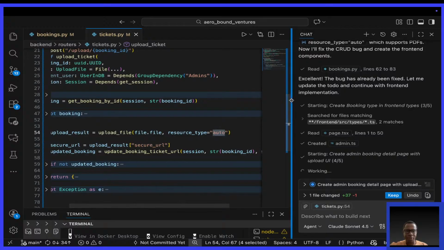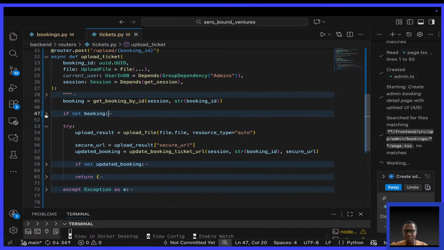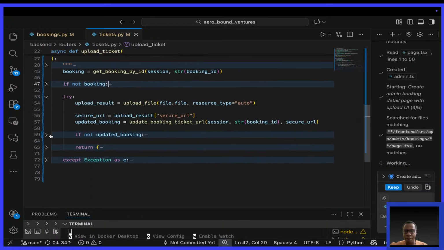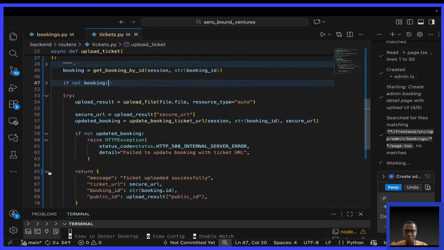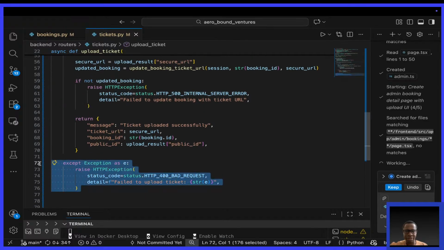On the backend, let me minimize this first of all. Where are we? We need to be able to update that. Even this, there's a better way of doing this. Sometimes I now understand why people work in teams. Software has to be built in teams.